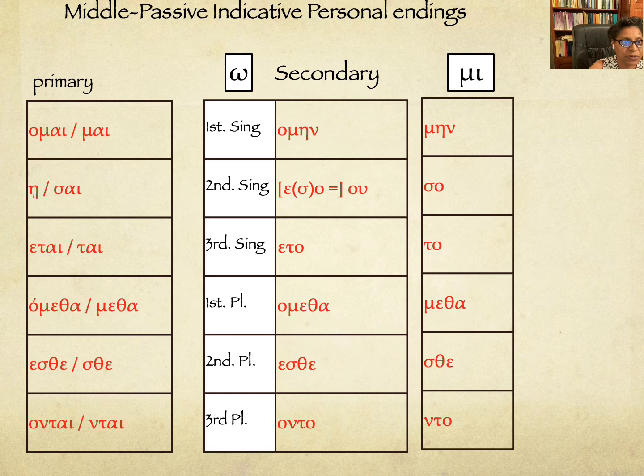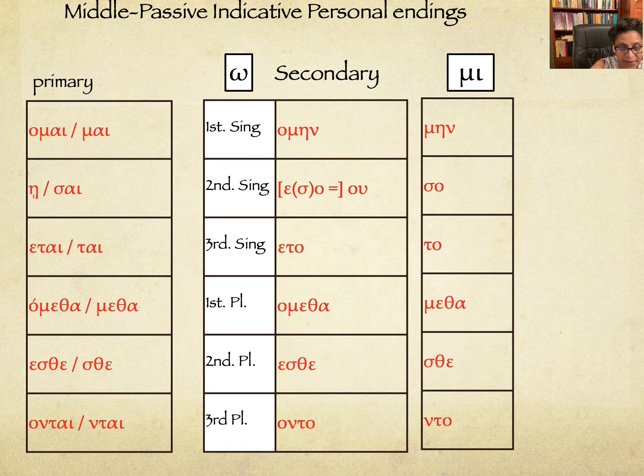All right. Okay, so now we have just a recall of what the endings are like. We'll do a comparison of the primary middle passive endings with the new secondary middle passive endings. Here I put both the mi verbs and the omega verb endings together because they're very similar. So we have omai for the omega and mai for the mi verbs. The second person is ē in the omega verbs, and that we've already established is just a syncopation of sai.